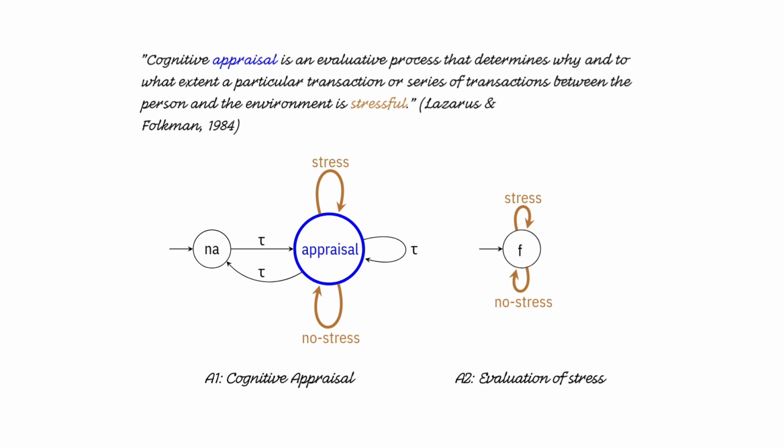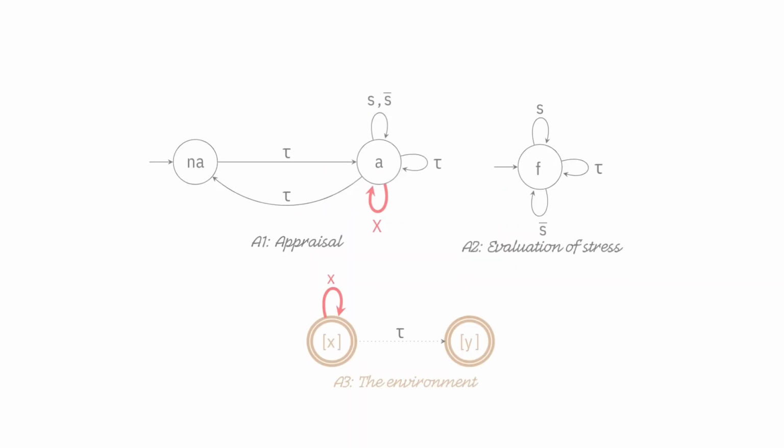The second automaton describes the evaluation of stress. Right now it is very simple, but it may be refined into a much more complex mechanism. This second automaton has the role of sending to the first automaton the result of the evaluation, which is here either stress or no stress.